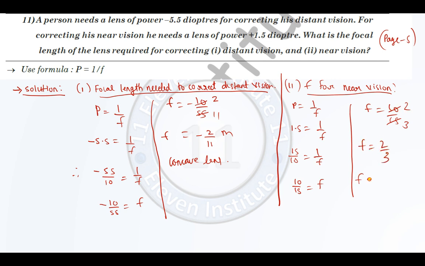Now when you divide 2 by 3, you get 0.666 dot dot dot, or approximately you can write plus 0.67 meters. So again the focal length over here is positive, so the lens that is used will be a convex lens, because the focal length of a convex lens is always positive. So for distant vision we need a concave lens, for near vision we need a convex lens. I hope this is clear to you. Please pause the video and write this down in your CW.